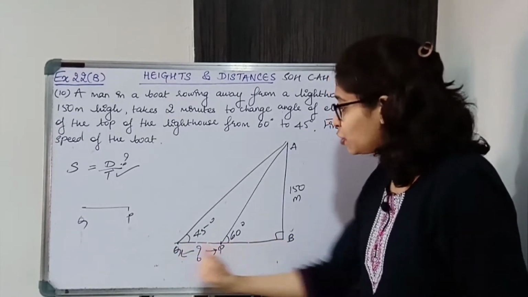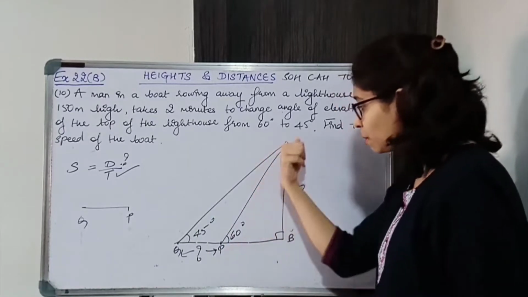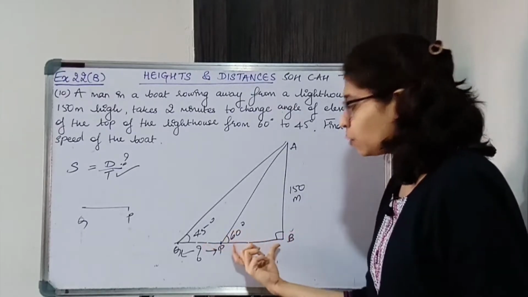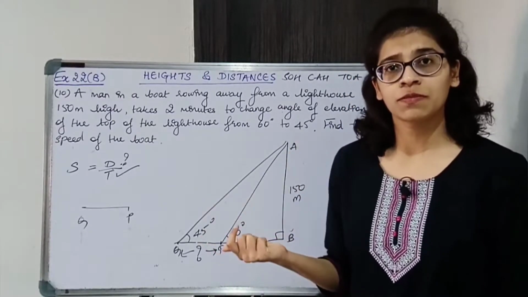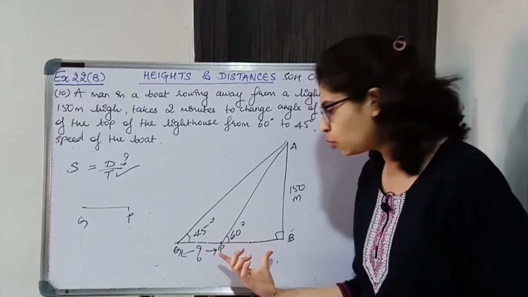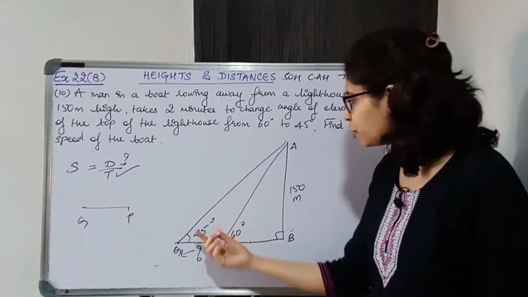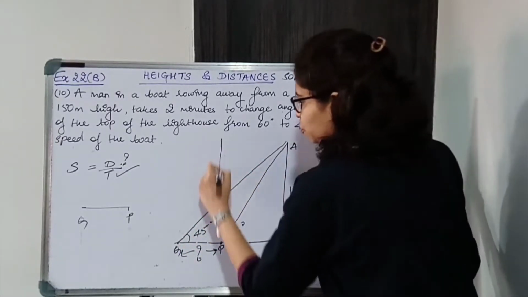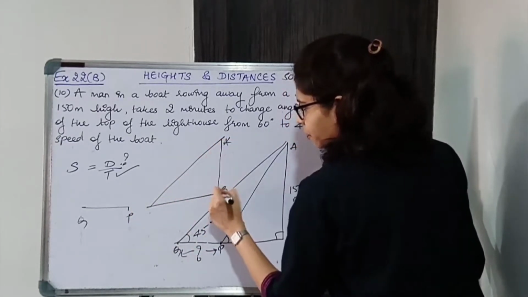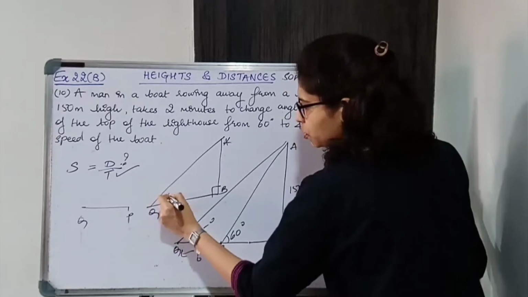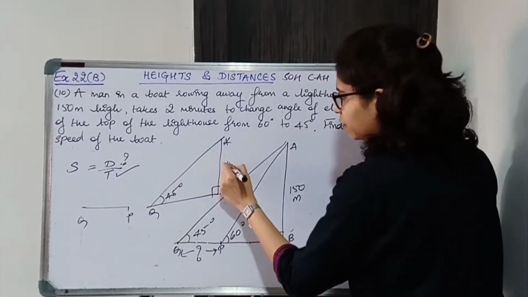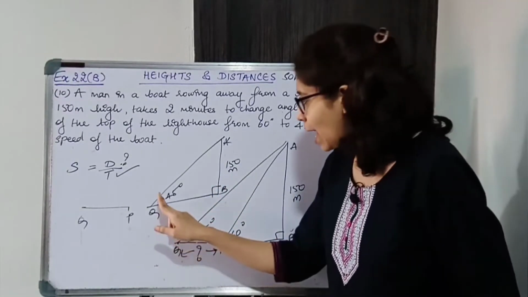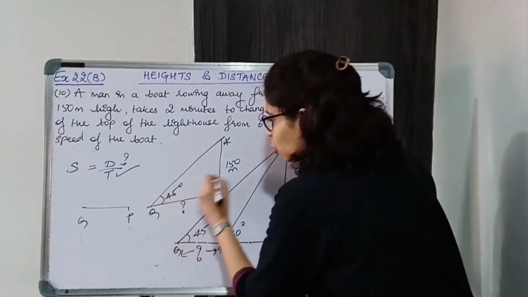Why BQ? Because BQ is a part of this right angle triangle and BP is also a part of this right angle triangle. ठीक है, so we are going to consider two right angle triangles. Find BQ and BP using trigonometric ratios. Now how will you find BQ and BP? For BQ we are going to consider this right angle triangle. BQ side is included in this right angle triangle ABQ, so consider triangle ABQ. Okay, now angle Q is 45 degree, AB is 150 meters. Now BQ find करना है. Okay, so angle का adjacent find करना है and angle का opposite we know.